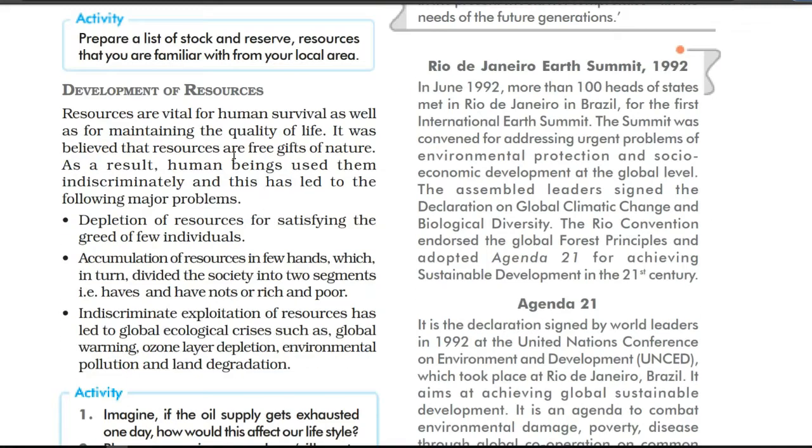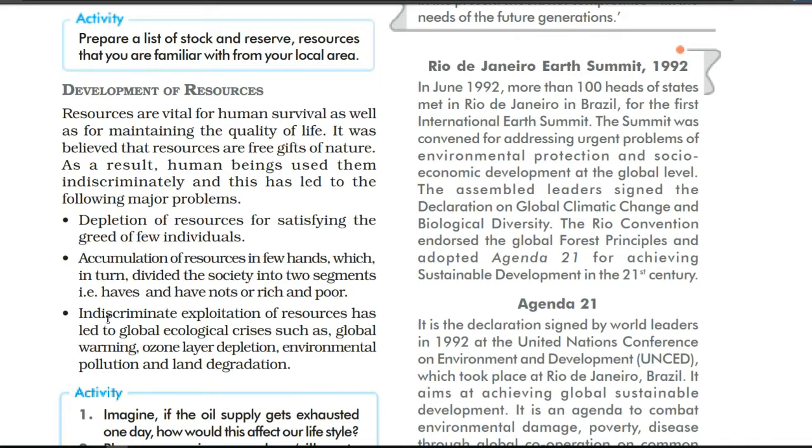After that, we have development of resources. What is the need to develop our resources? For this, we have to give some reasons why day by day we are depleting our natural resources. For this, I will mention three reasons here. First, depletion of resources for satisfying the greed of a few individuals. Second, accumulation of resources in a few hands. Due to accumulation of resources only in a few hands, our society is divided into two parts, rich and poor, the haves and the have-nots.